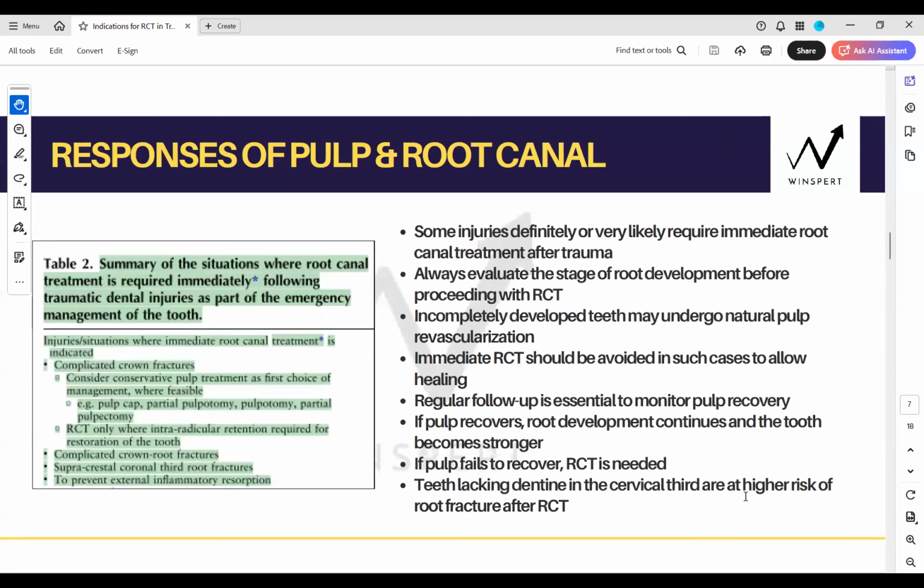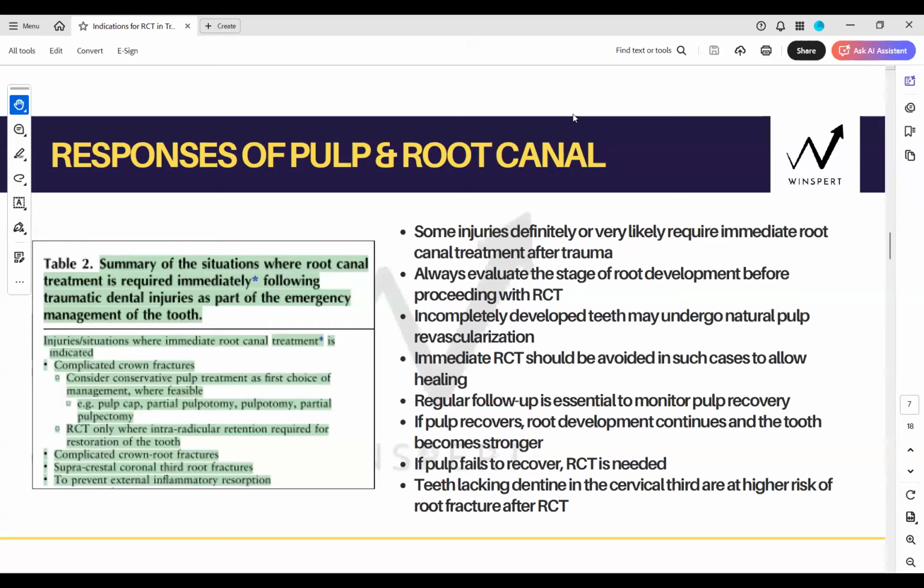Let's summarize table 2 and 3, everyone. Table 2 includes complicated crown fractures where you require a post and rest; everything else you will manage with partial pulpotomy, pulp capping, or pulpotomies. RCT immediately where you require a post, where the complete crown is gone. Then any complicated crown and root fracture where the pulp is exposed. It would be rare in an immature tooth, but still table 2 includes both immature and mature teeth. Everybody, is that clear? Rahmat, this table 2 includes both mature and immature.